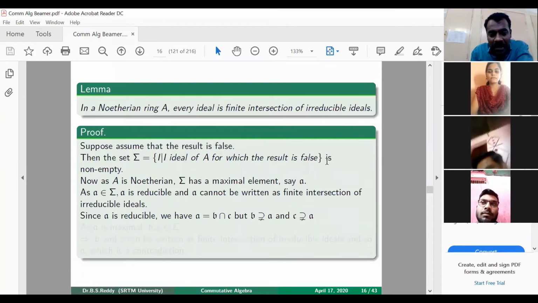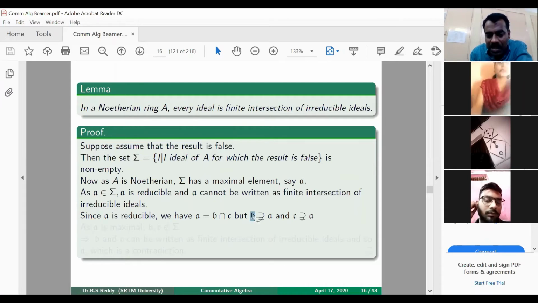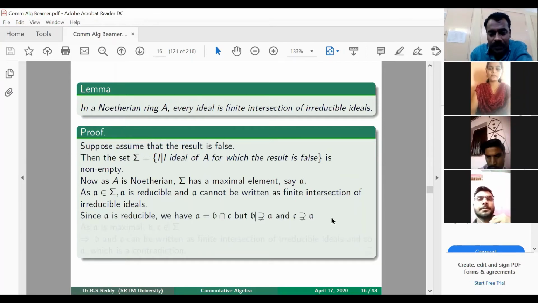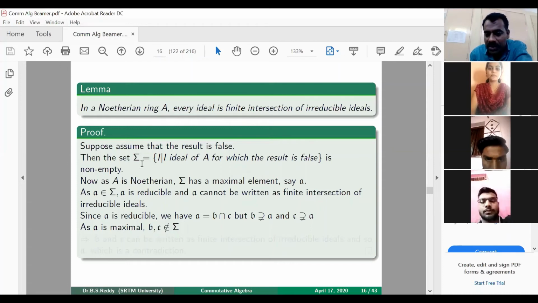Now A is a maximal element of this set. What is meant by A being maximal? Whenever you have any ideal which is strictly bigger than this, then it cannot be a member of this sigma. So B and C, because they contain A strictly, are bigger than A, and therefore they are not members of this set sigma.